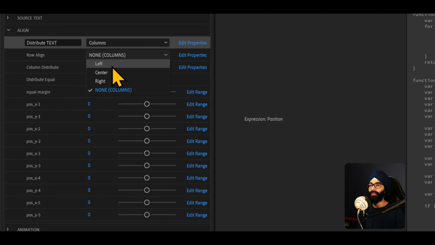If this was at columns, sorry, if this was at rows, you couldn't set any of these because it will stay at none because it's been clamped that way.